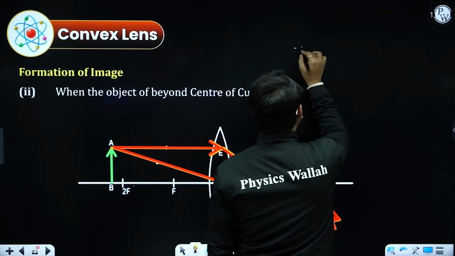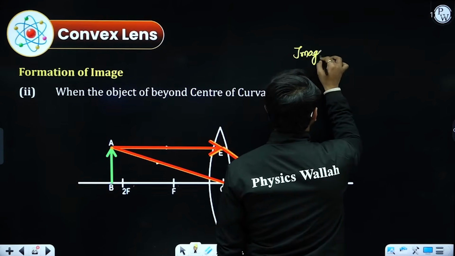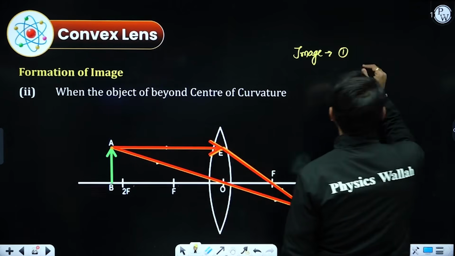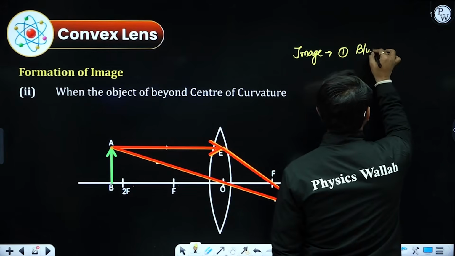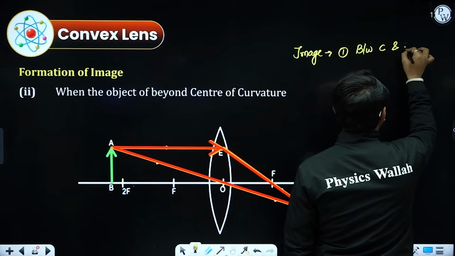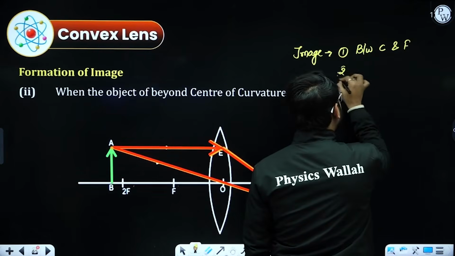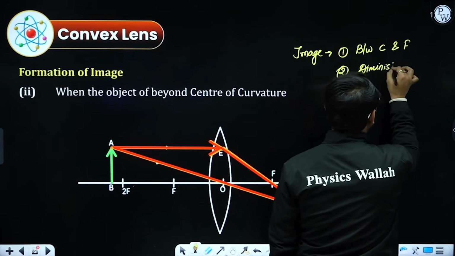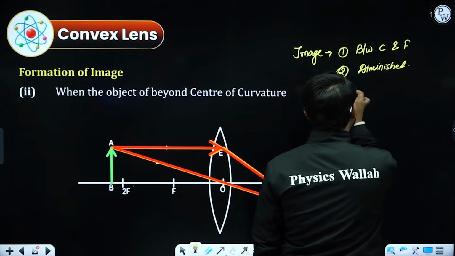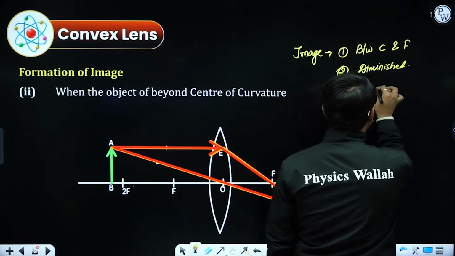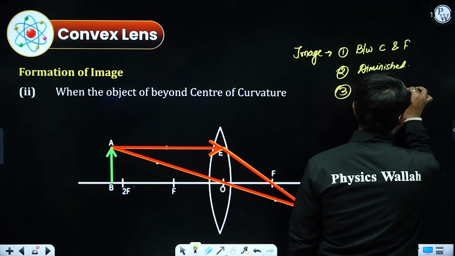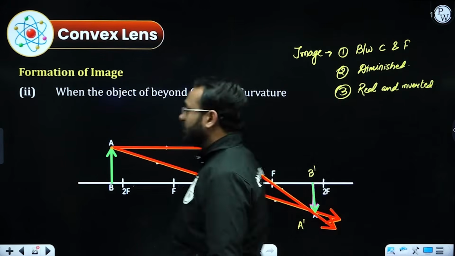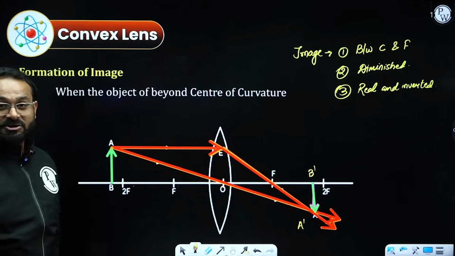Point number 1: when the object is beyond center of curvature, image will be between center of curvature and focus. Second, it will be diminished or smaller than the object. And talking about the nature, it will be real and inverted. So that was the rule number 2 for the formation of image.